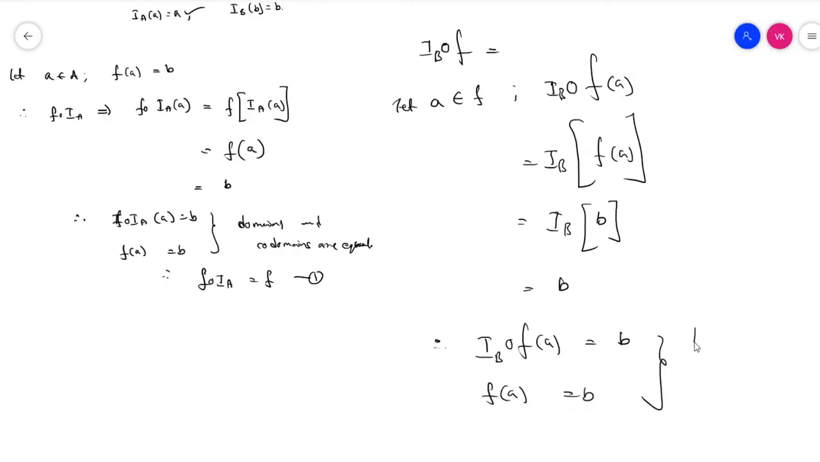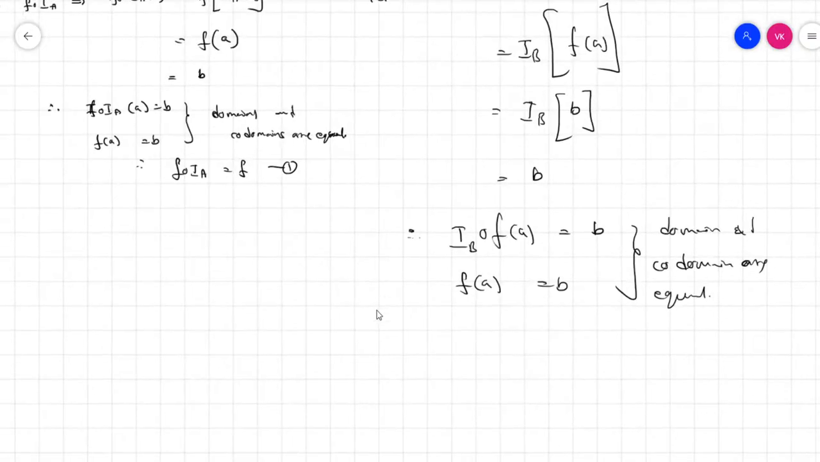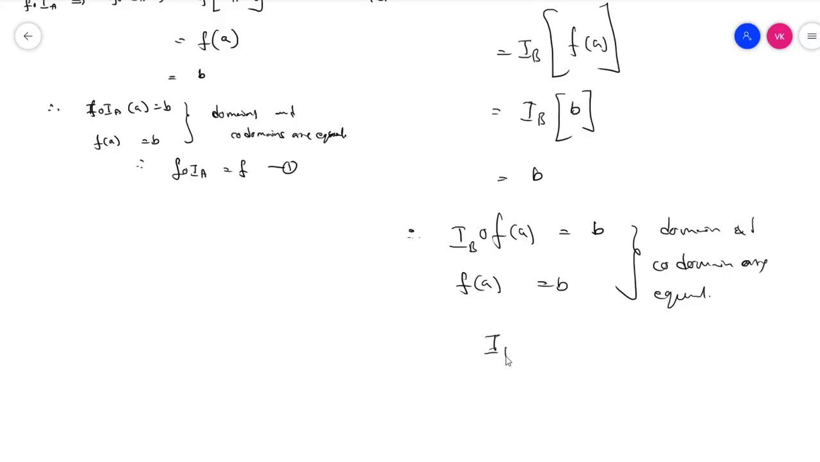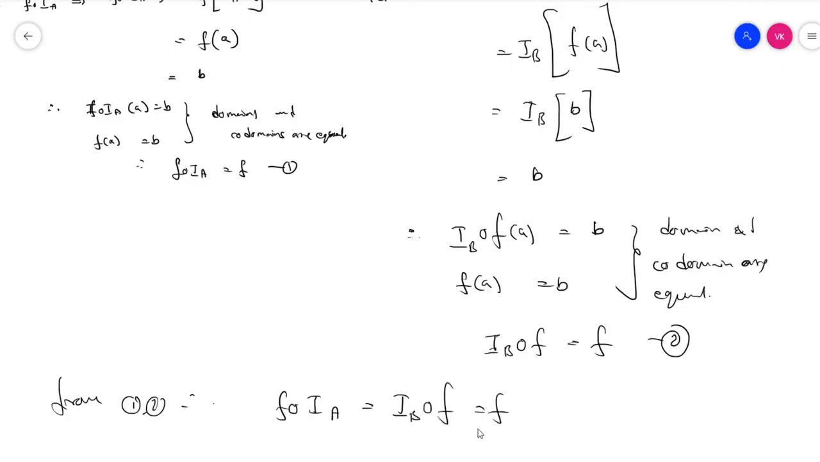By these two functions, we know that the domains and codomains are equal. Finally, we can write IB circle F is equal to F. Therefore, from 1 and 2, we can write F circle IA is equal to IB circle F is equal to F. This is the proof.